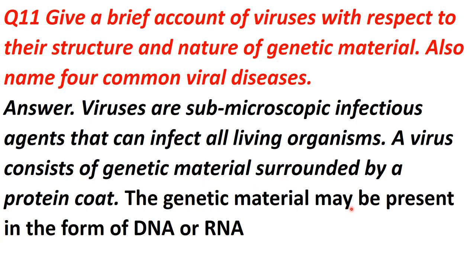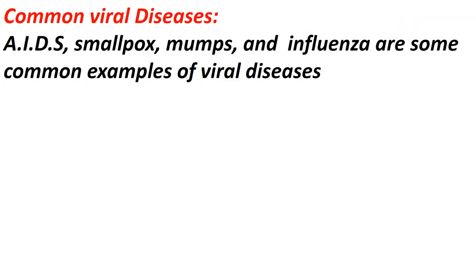The genetic material can be DNA or RNA. I gave you some examples also, that different genetic material can be present in different viruses. In some there is DNA as the genetic material, while in some there is RNA. Now these are some common diseases caused by viruses. First is AIDS, caused by the HIV virus, then smallpox, mumps, and influenza. So these are common viral diseases.